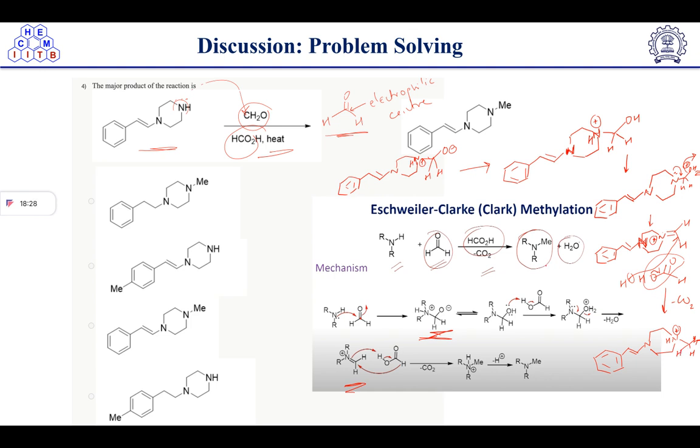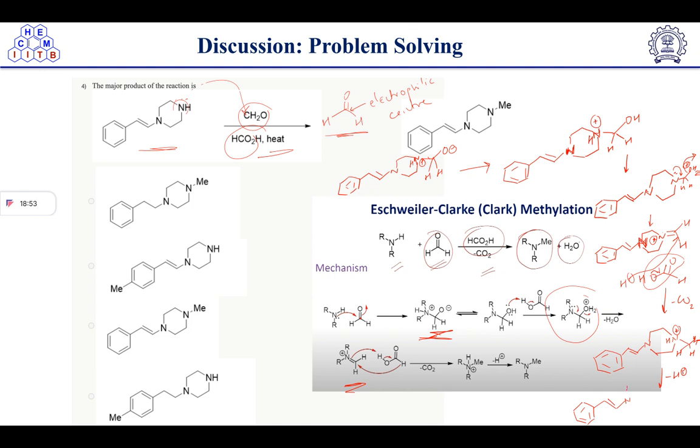Now after this intermediate, deprotonation will take place, because earlier protonation happened, right? In this step you can see protonation happened, so deprotonation will take place. You have to balance the charge in the reaction, so that's why we have to do the deprotonation whenever we do the protonation.